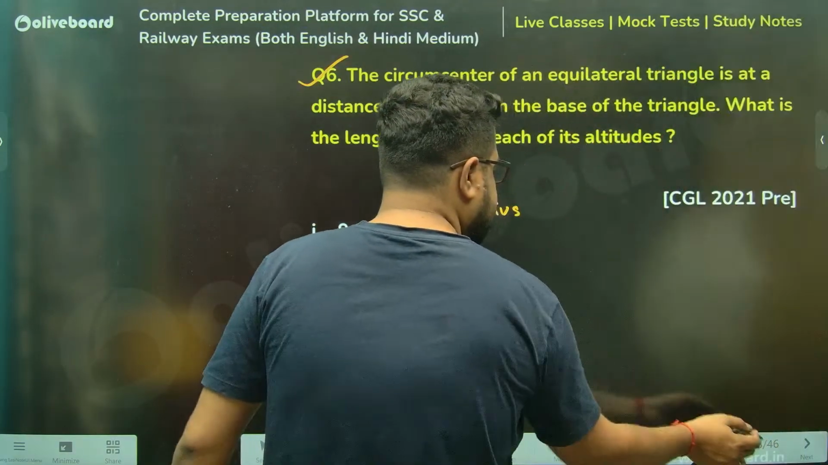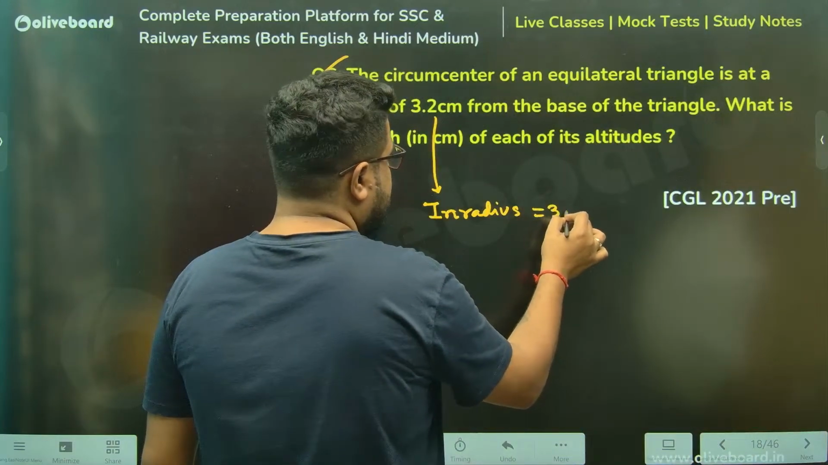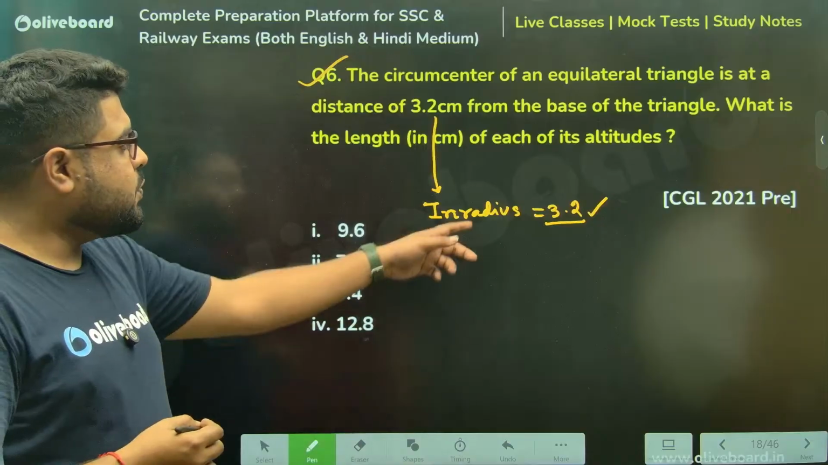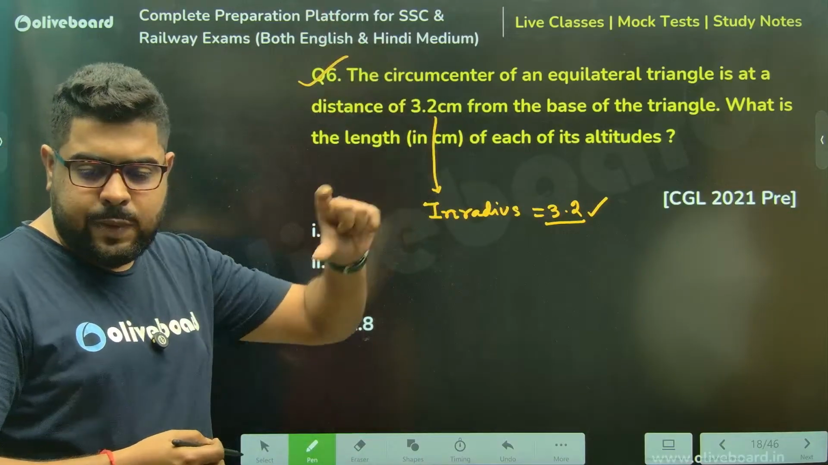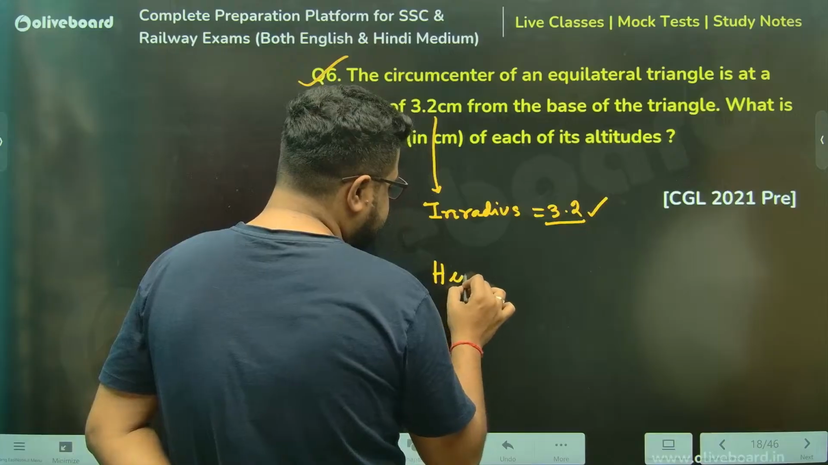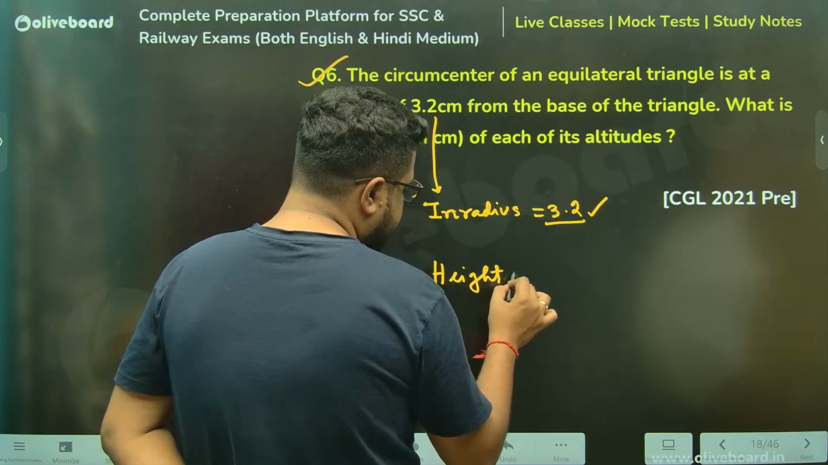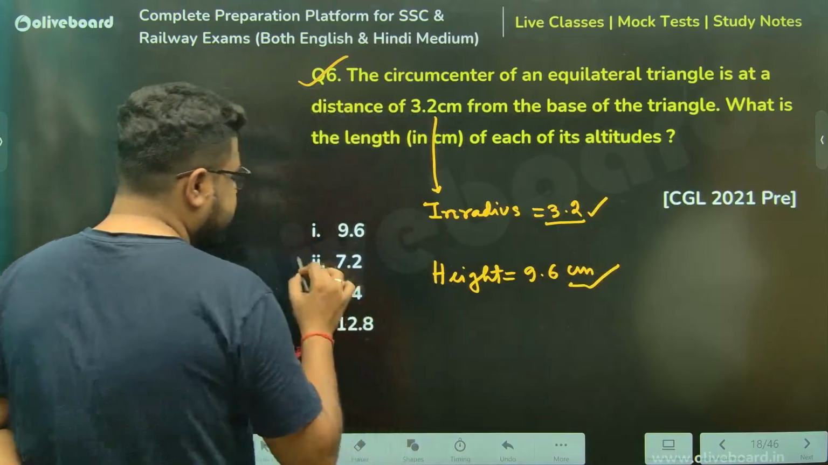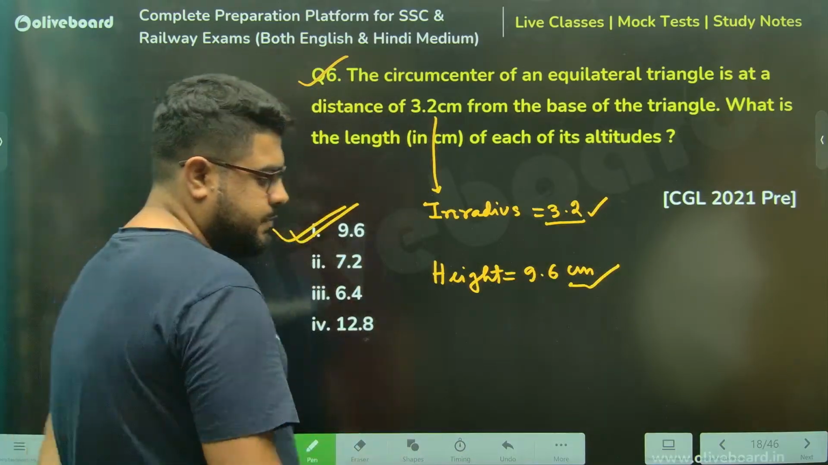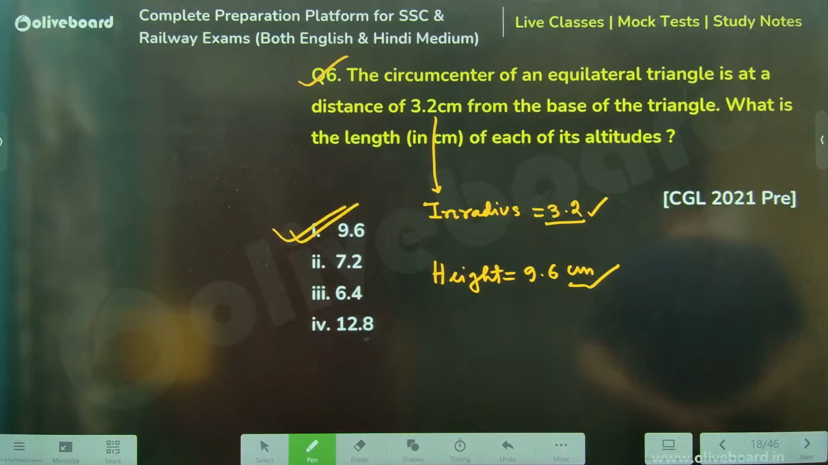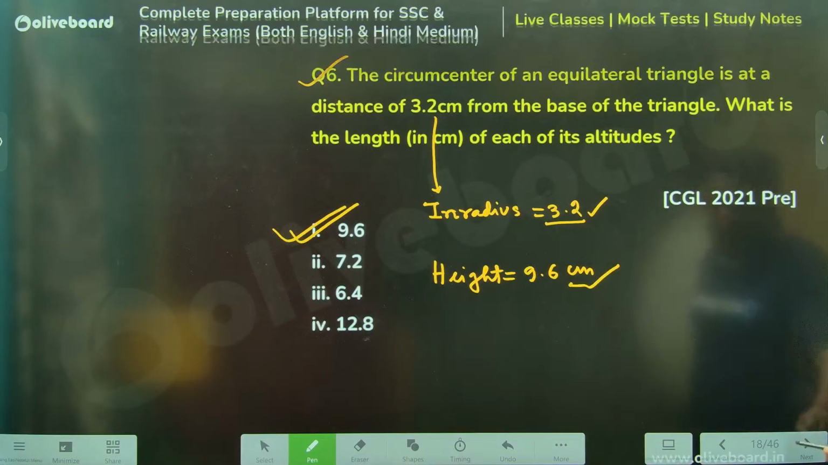The inradius is 3.2. What is the length of the altitude, the height? Sir, the inradius is one part and the total height is 2 plus 1, 3 parts. Visualize. So height will be just 3 times, that will be 9.6 centimeters. Option number 1 is most definitely your correct answer. Simple questions, sir. Chalo, next one, please.